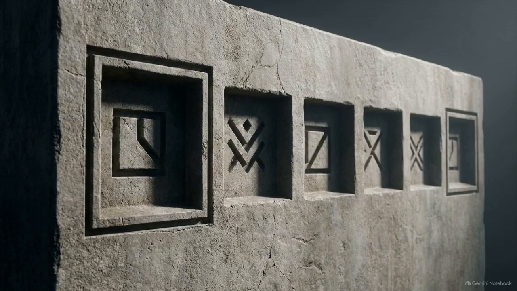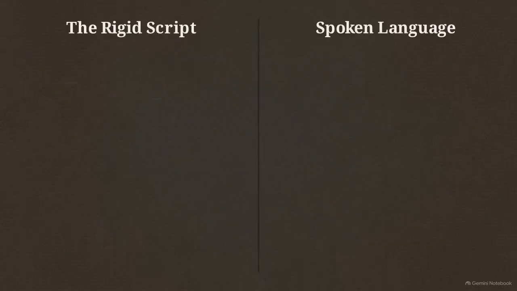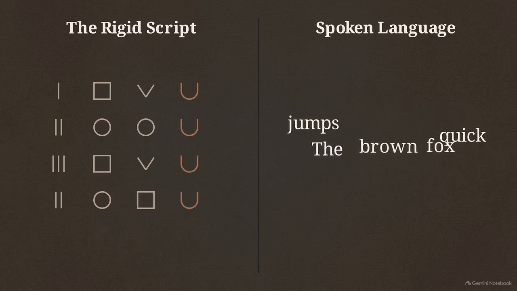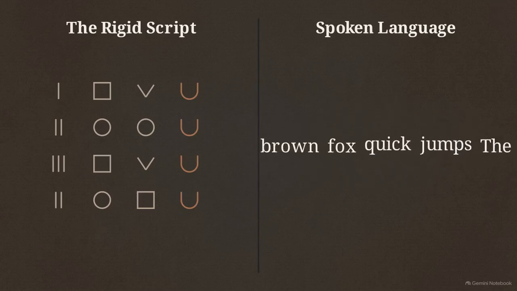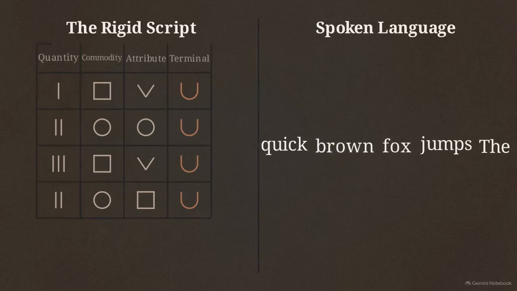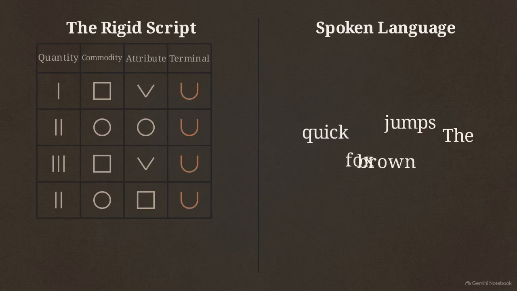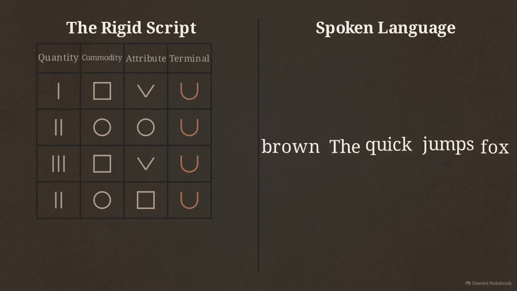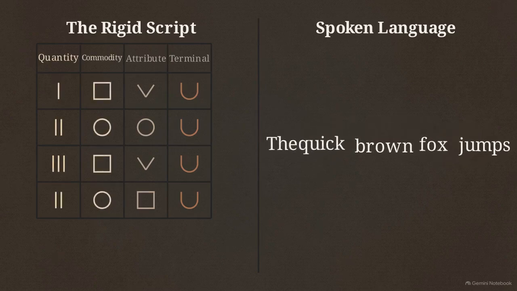However, the most significant discovery is the presence of rigid positional constraints. Statistical analysis shows certain classes of signs are exclusive to specific zones. Some symbols only appear at the beginning of an inscription, while others are locked into the final position. Spoken language is inherently flexible. We can reorder words to change emphasis. The Indus script lacks this fluidity. It behaves more like a standardized ledger or a commercial spreadsheet, where quantity must always precede commodity.